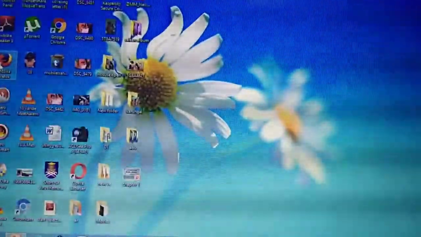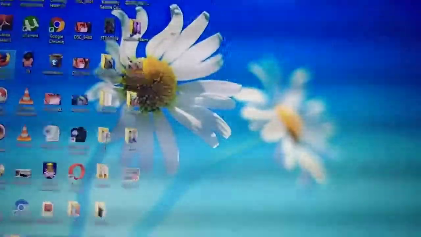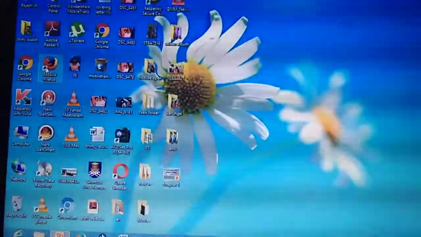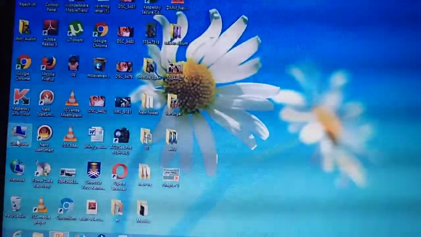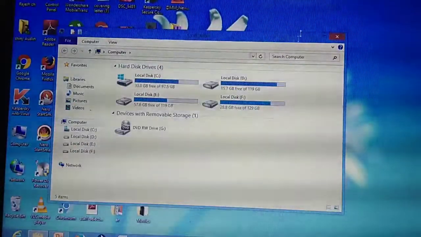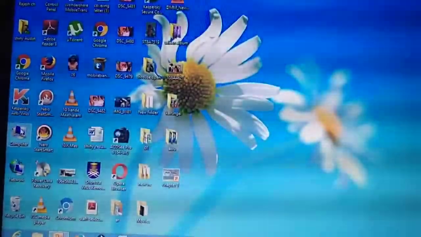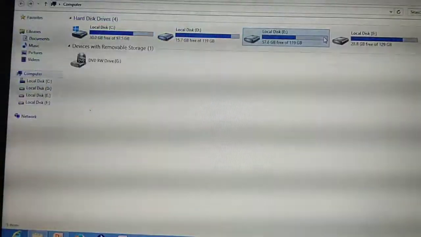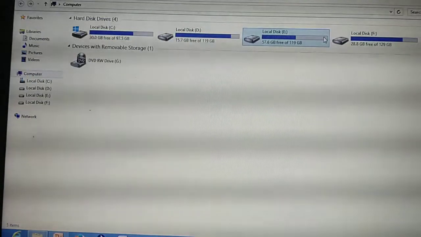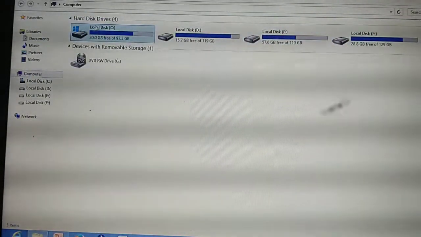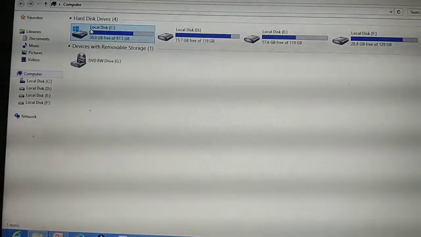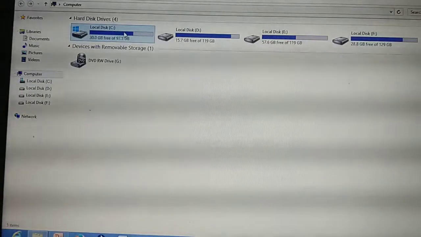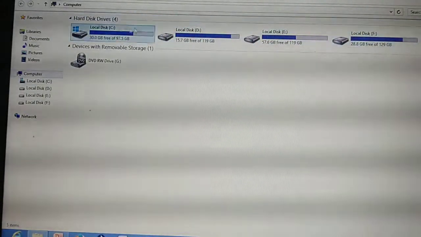In your computer, you are going to see your drive icons. To see drive icons, which one do we need to click? My Computer. How many clicks? Double click. So listen, I am double clicking My Computer. This is the picture of drive icons. Here, what's the first drive you have studied? Hard disk. So local disk C, D, E, F, all these are hard drives.